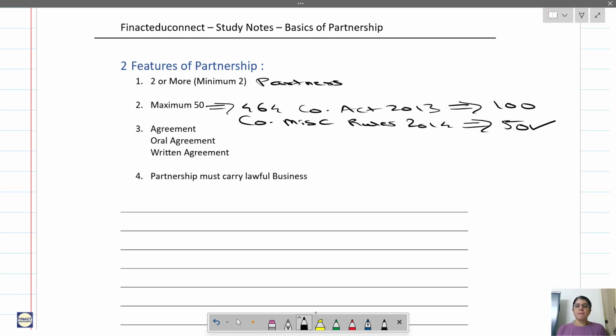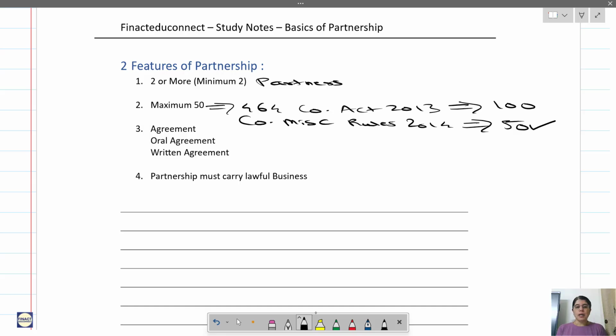Okay, so the Companies Act is a different act. Like we have the Indian Partnership Act, there is something known as the Companies Act. We will learn about that when we are learning companies. Even that is there for your 12th.